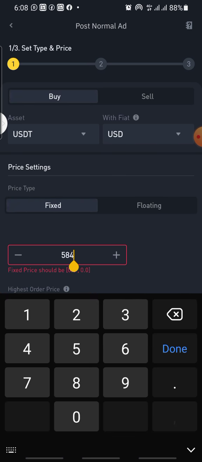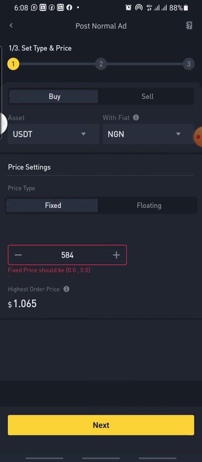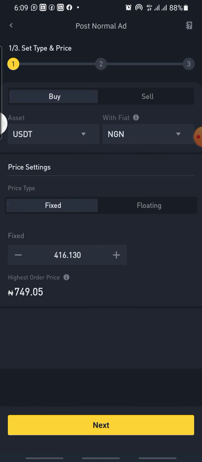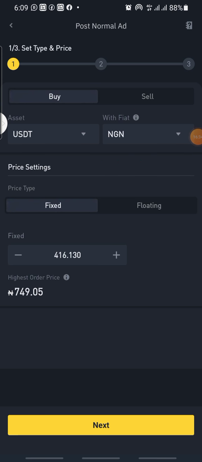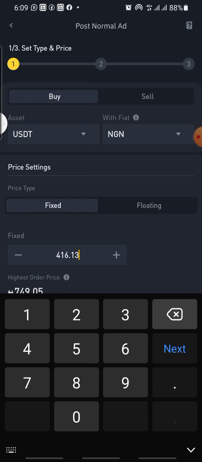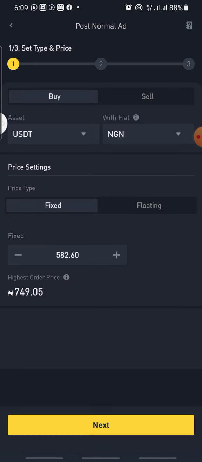Okay, let's say it's with fiat Nigerian naira. Sorry, you have to change it here to Nigerian naira. That is the cost. You have to change it to Nigerian naira. So here is 582.60. Then you click on next.